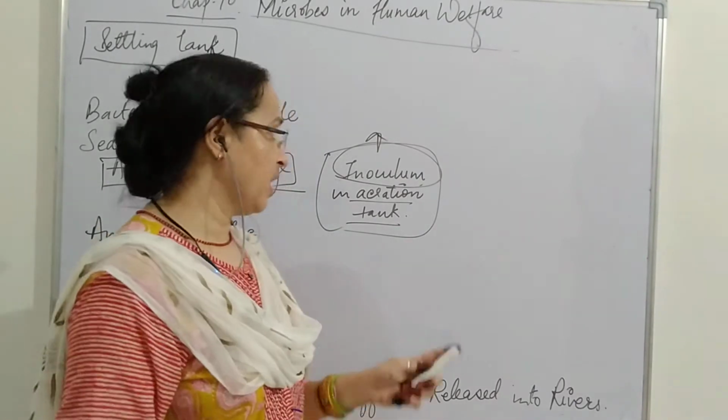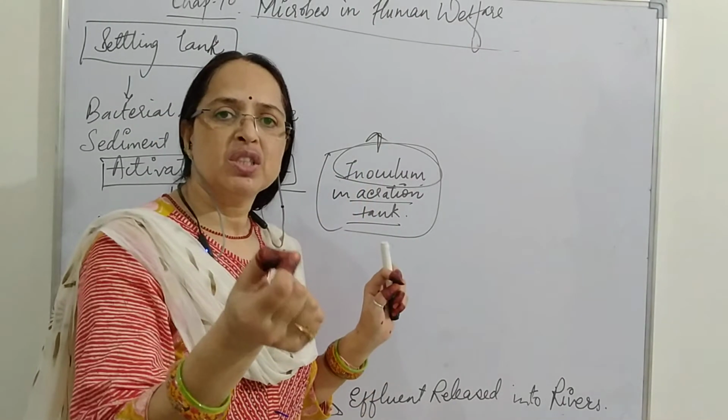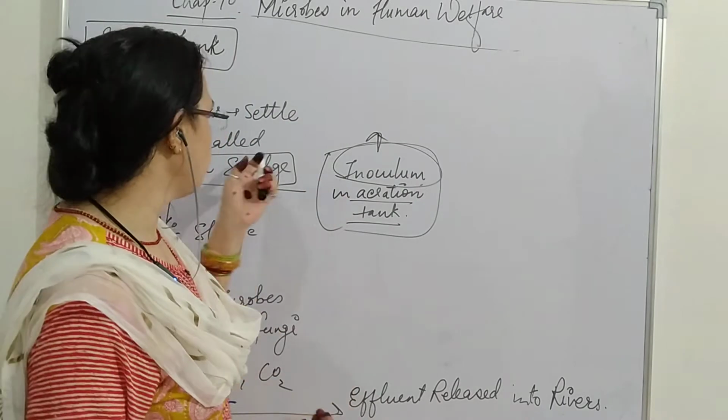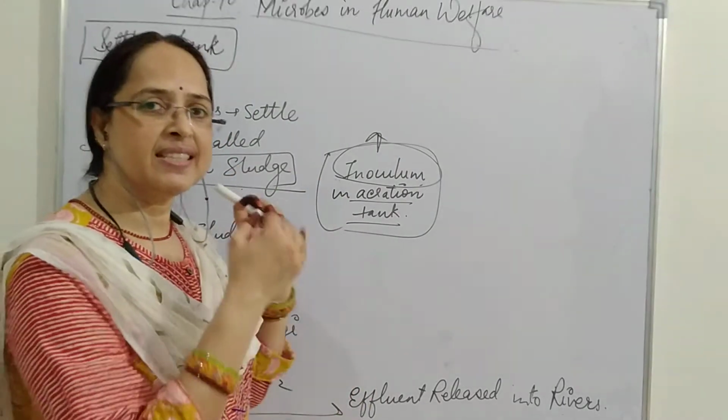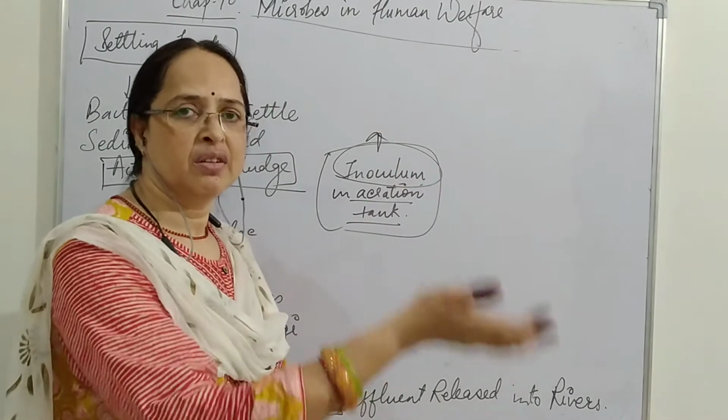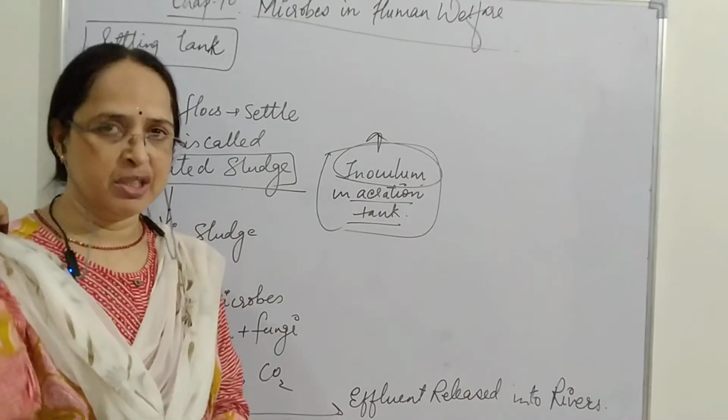In the same way, that small portion of curd is the inoculum. Similarly, a small part of the activated sludge is kept, so that it can be used as inoculum for further process in the aeration tank.